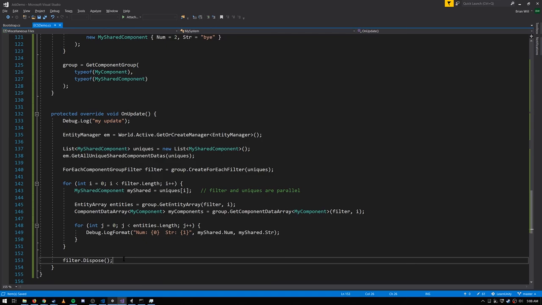When two shared component values of the same type are evaluated for equality, it's just doing a shallow comparison of the structs themselves and any structs they contain. It's just looking at those bytes. The equality test isn't following any pointers or references and looking at those bytes. That would be potentially very, very expensive.